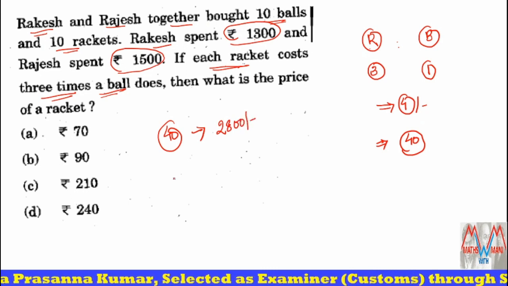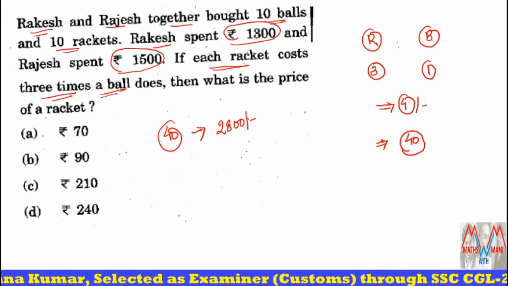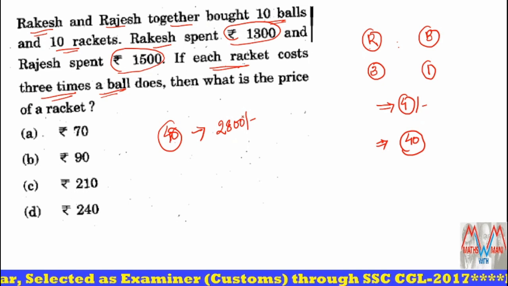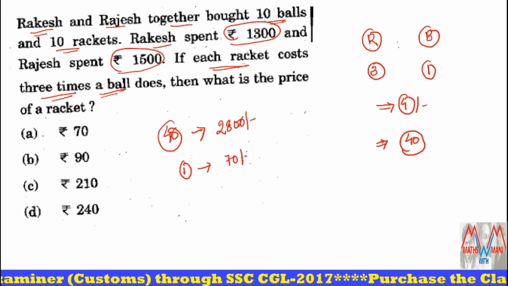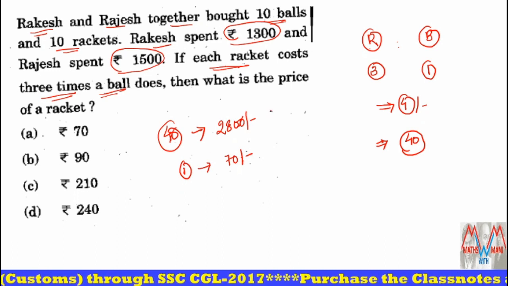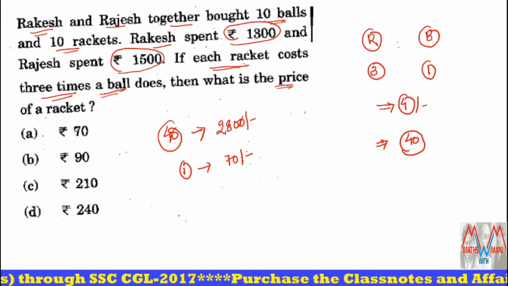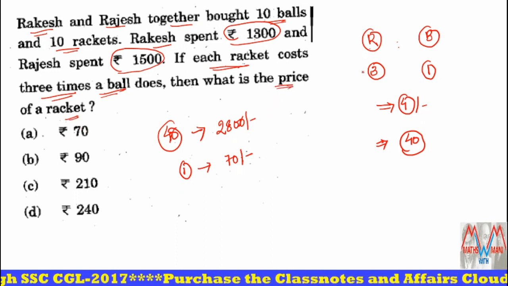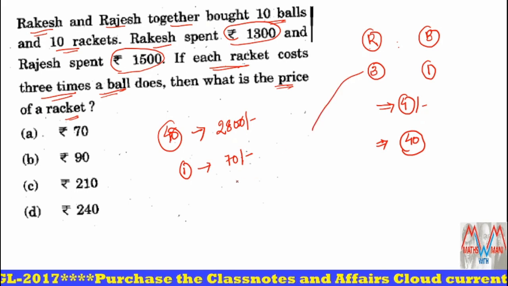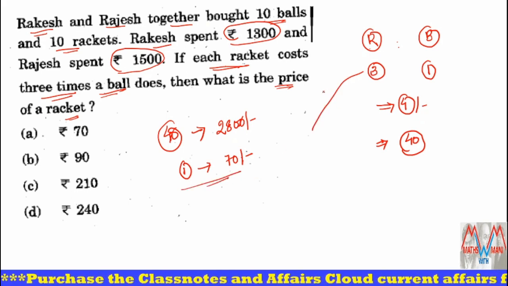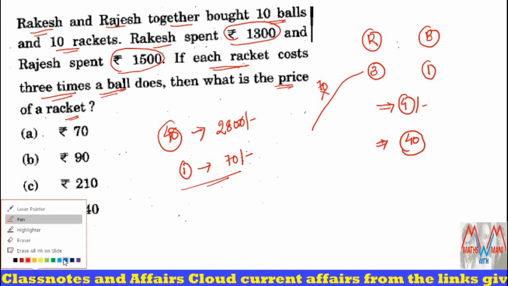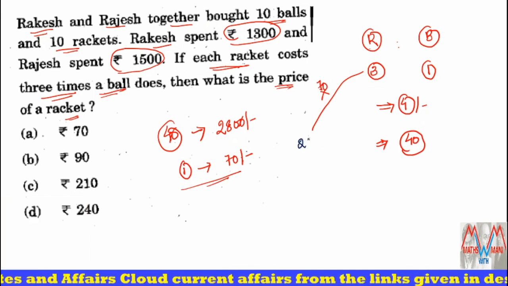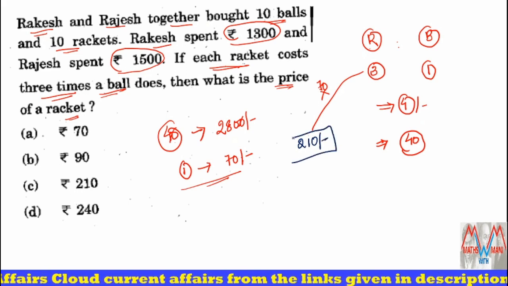40 parts is 2800 rupees. So the zeros cancel. What about one part? That is 70 rupees. What you have to find out is the price of the rocket. What is the price of the rocket? It is 3 parts. One part is 70 rupees, so 3 parts is equal to 3 into 70, that is 210 rupees. So this is the correct answer.